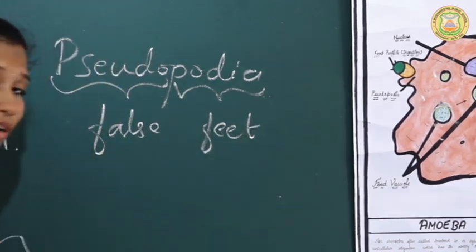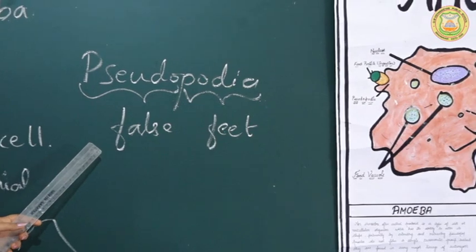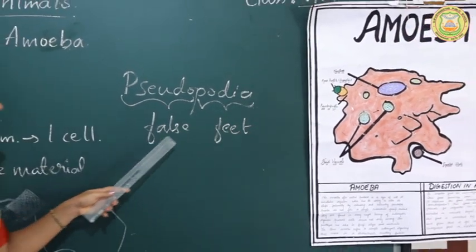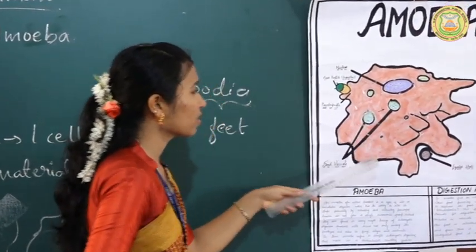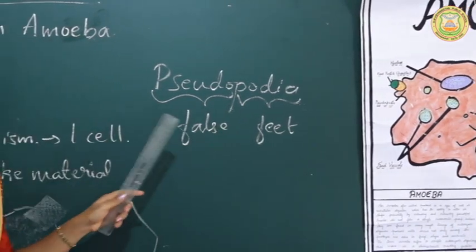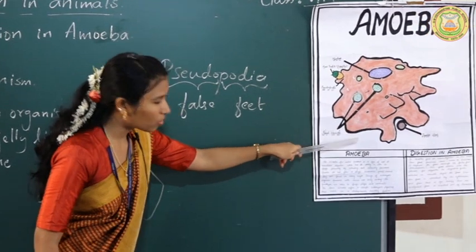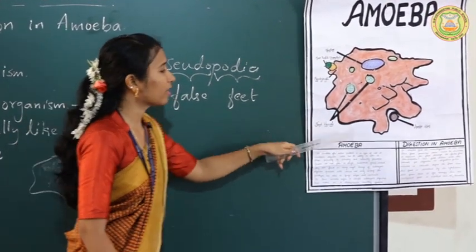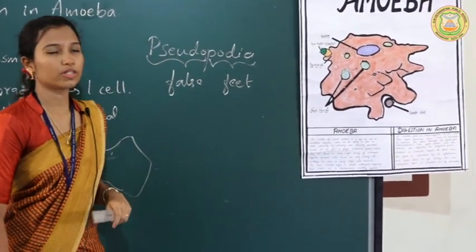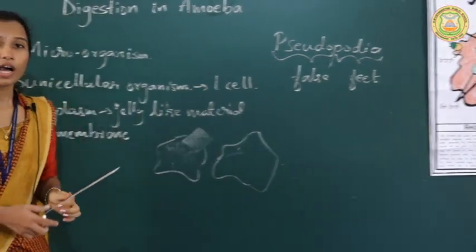These are the false feet which help in the movement of the body, and this amoeba can produce the pseudopodia just by moving its cytoplasm. If the cytoplasm moves in this direction, an outgrowth will be produced in this direction and it will create a pseudopodia. So that is about the structure of amoeba.